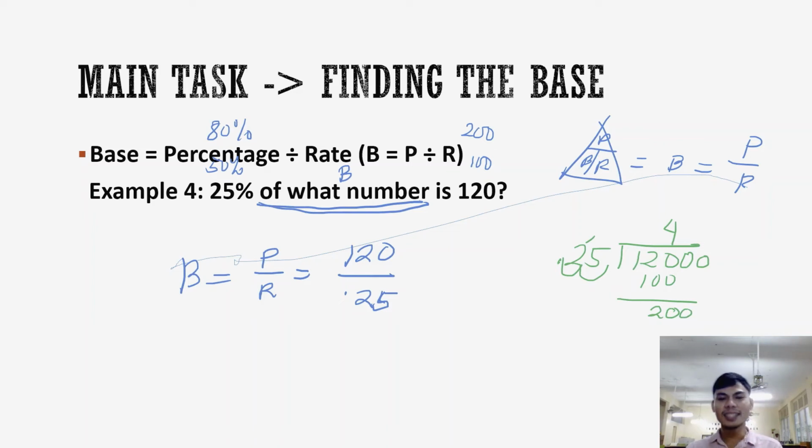200 na naman. So, kung 200, 4 times 25, 100. So, dapat 8. Di ba? Kasi 8 times 25, it's 200. Okay? 200 minus 200, 0. So, since 0 na, pero may dapat pa tayong i-bring down na 0, so put our 0 here as our last part sa quotient. Hence, the answer is 480.